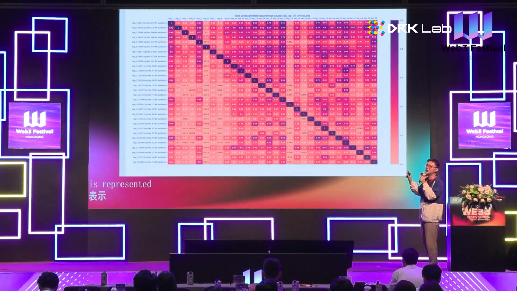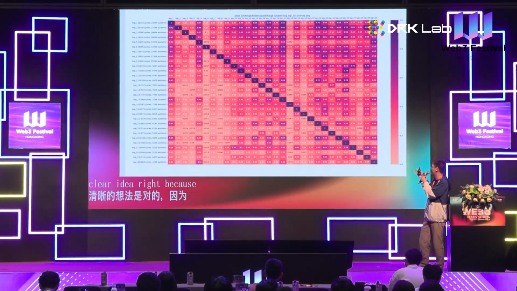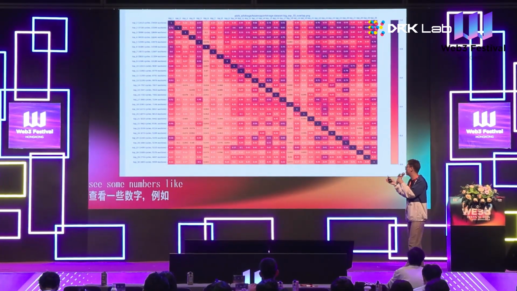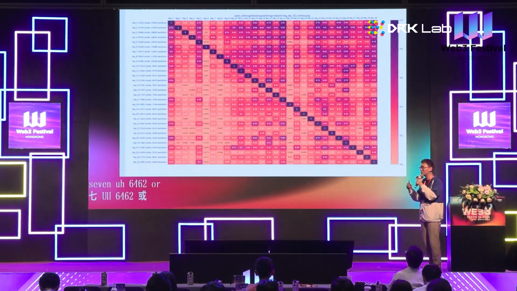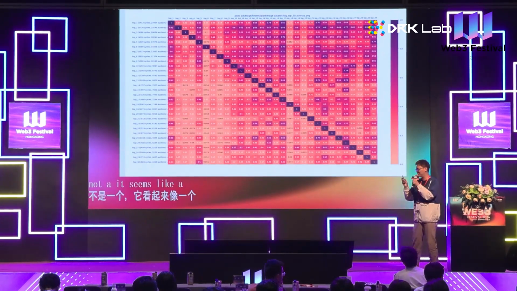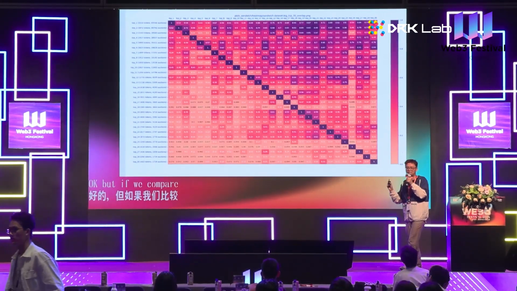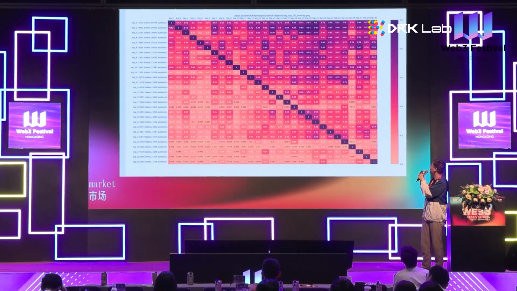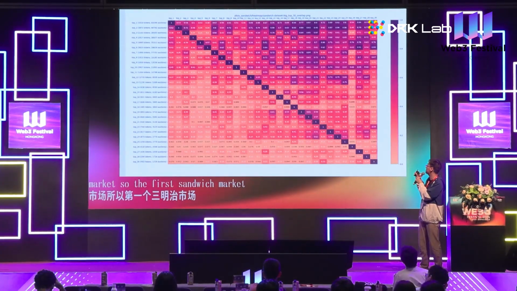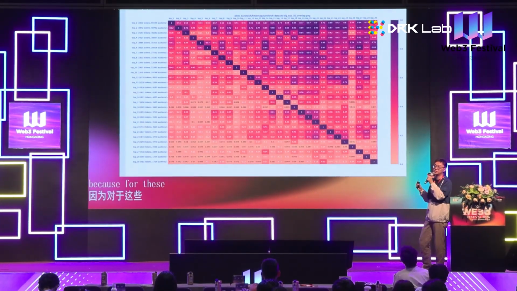If we only look into this arbitrage figure, you may not have any clear idea, right? Because you only see some numbers like 64, 62, or even 0.03. It seems like a large number, but we do not know how large it is. But if we compare it to the sandwich market, it is very clear that the sandwich market is more fierce than the arbitrage market, because most of these top bots are competing on the same token.